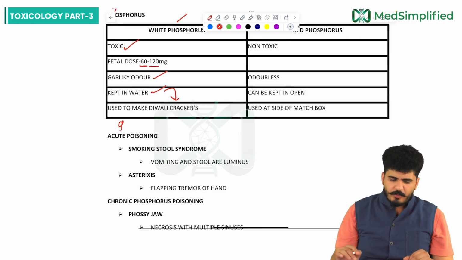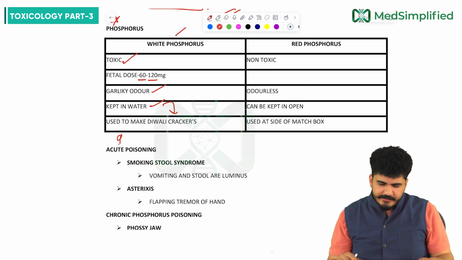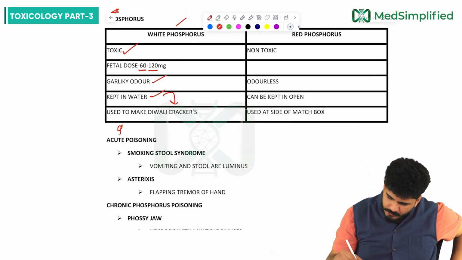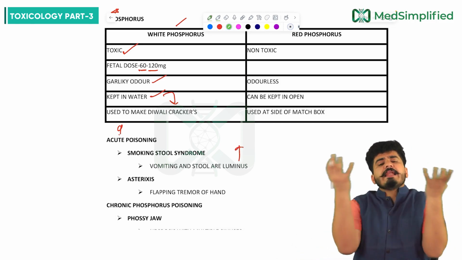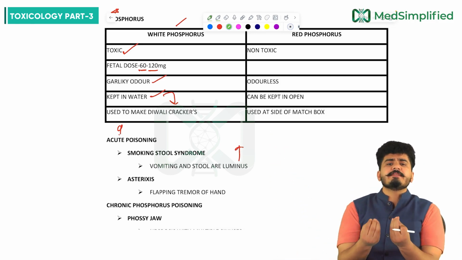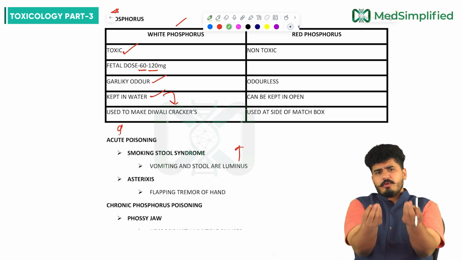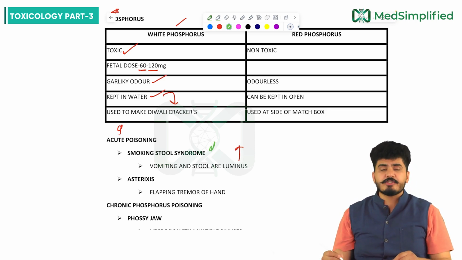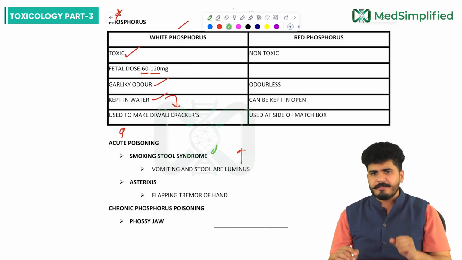Now acute phosphorus poisoning, I am telling you. There will be a smoking stool syndrome. What is this smoking stool syndrome? Vomiting and stool are luminous. Wow! The moment you are vomiting, it is lighting up. The moment you are passing stool, the stool is glowing. Like a jugnu, the stool is glowing. This is smoking stool syndrome, which is seen in acute phosphorus toxicity.